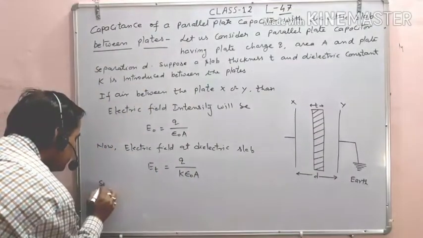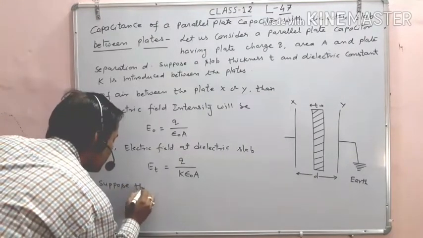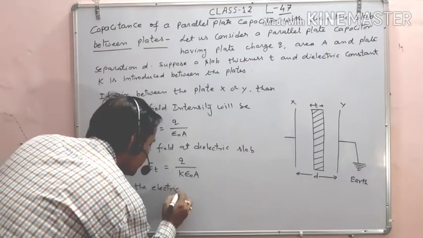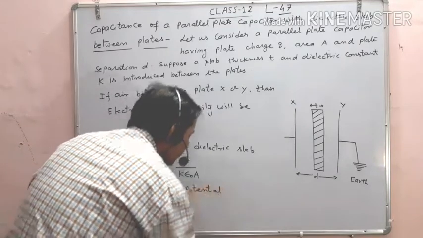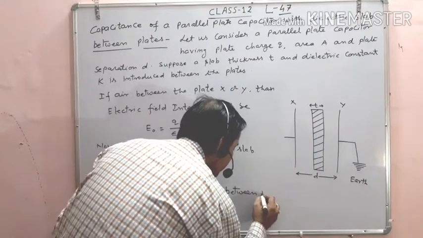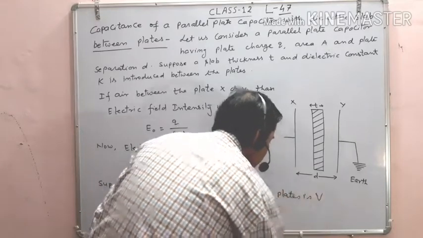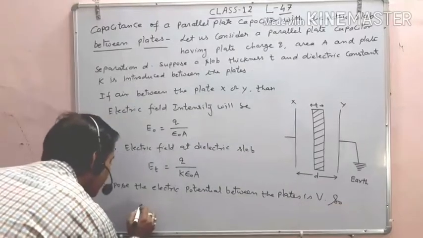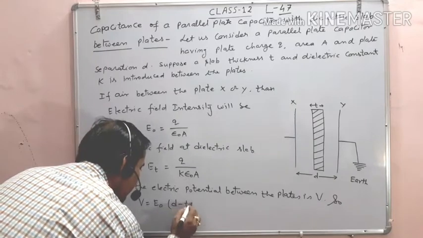Suppose the electric potential between the plates is capital V. So V is equal to E naught into d minus t.